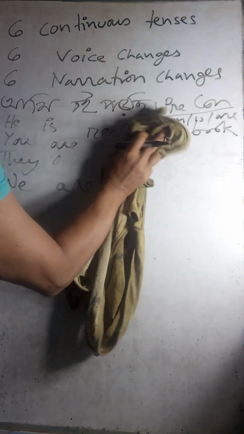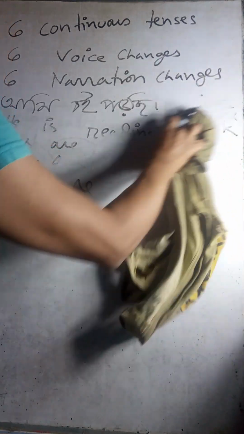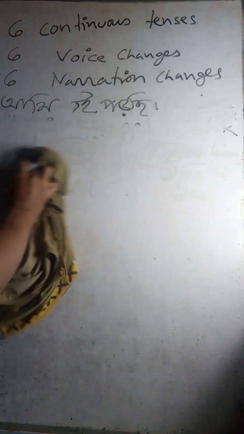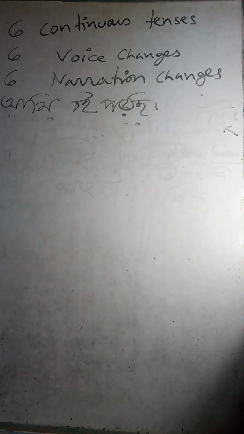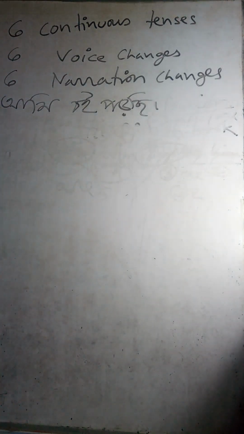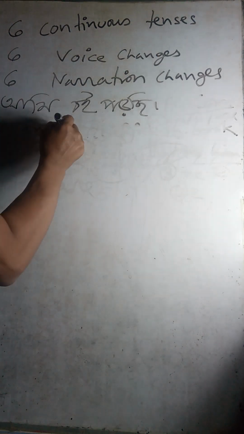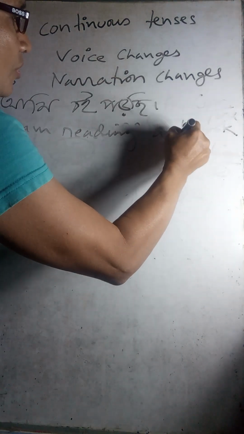So I have now shown you tenses. So as I mentioned here, 6 continuous tenses, 6 voice changes, 6 narration changes, all 18 items at a time. So আমি বই পড়ছি, I am reading a book.